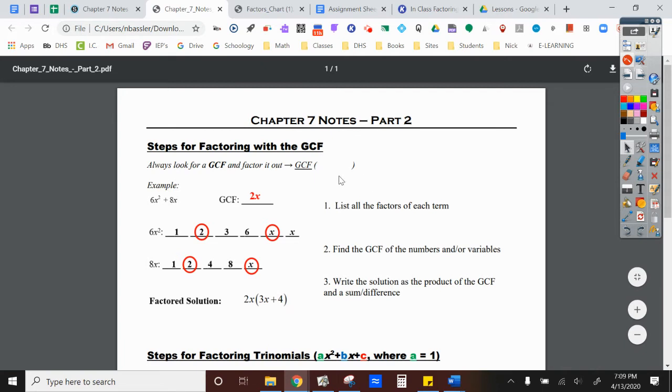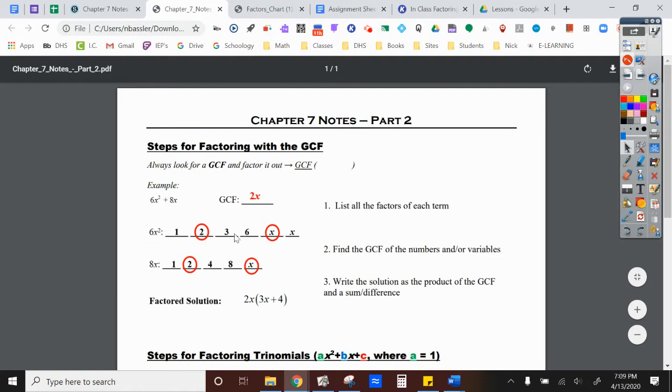Here in the Chapter 7 Notes Part 2, are all the steps for factoring with the GCF. We're going to list out the factors, find the GCF, and then write the solution as a product of the GCF and a sum or difference. So here, this was our example, 6x squared plus 8x. We listed out all the factors, we circled the greatest common factor, and that was our GCF. When you factor this, your GCF's out in front, and then what's remaining goes in your parentheses here.